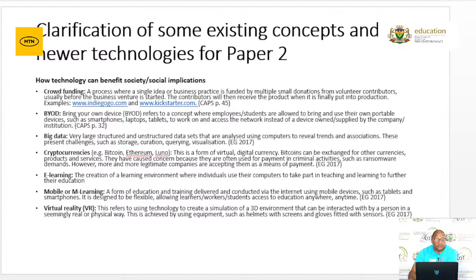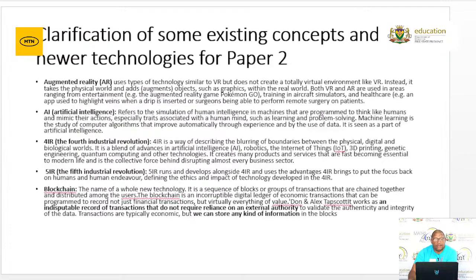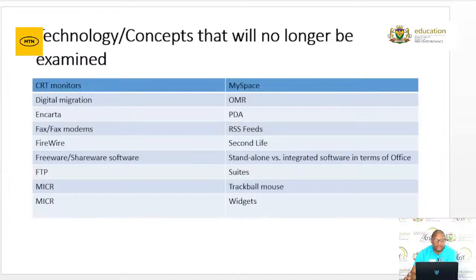Now, all these concepts, and I know you've done all these concepts, but for all these concepts that I've just listed, you must be able to define advantages and disadvantages, the benefits and limitations, as well as the application in the ICT environment.